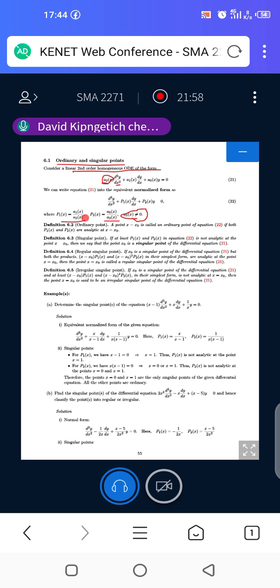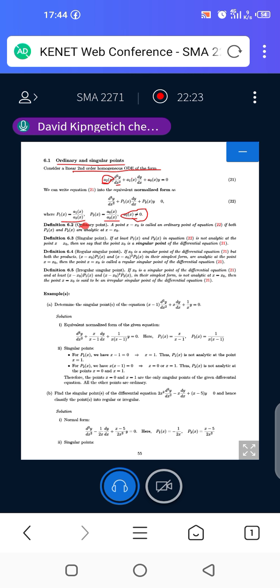So now, having a look at this kind of example, let us try to understand the meaning of ordinary and singular points. When you say an ordinary point, what do you mean? When you say a singular point, what do you mean? And we have 2 types of singular points.